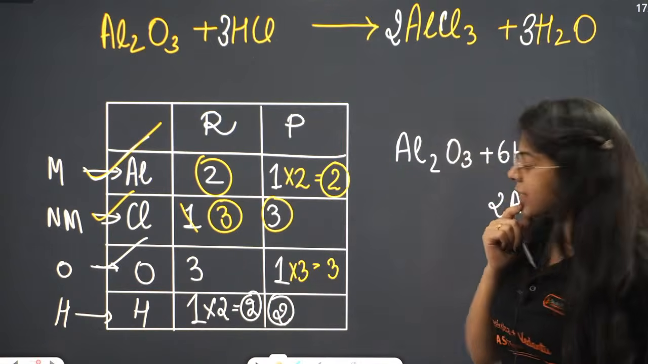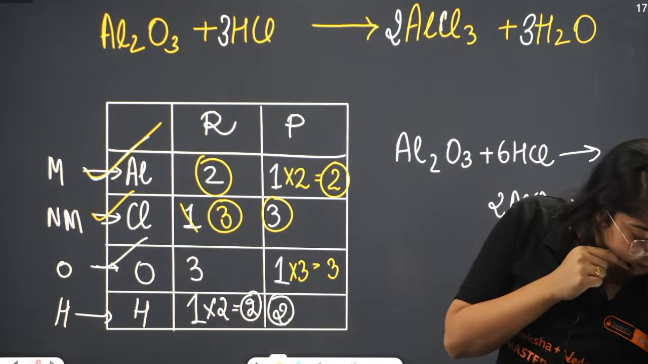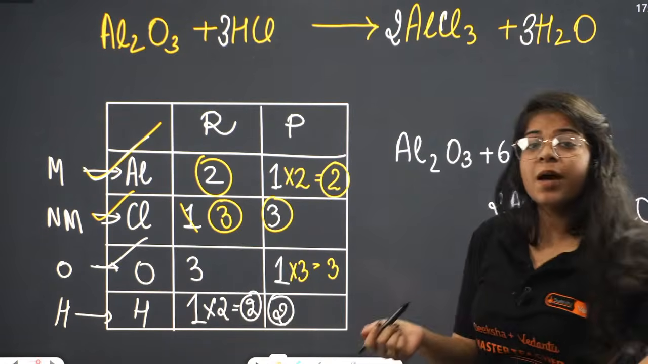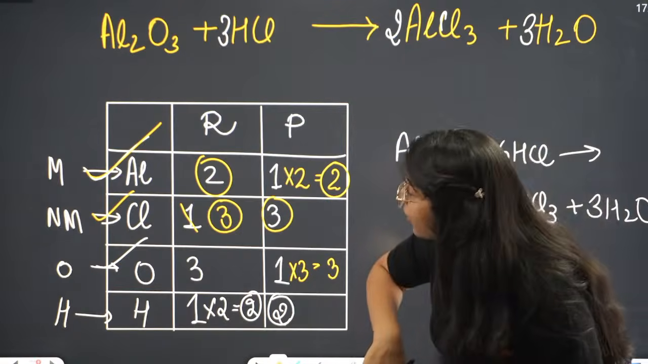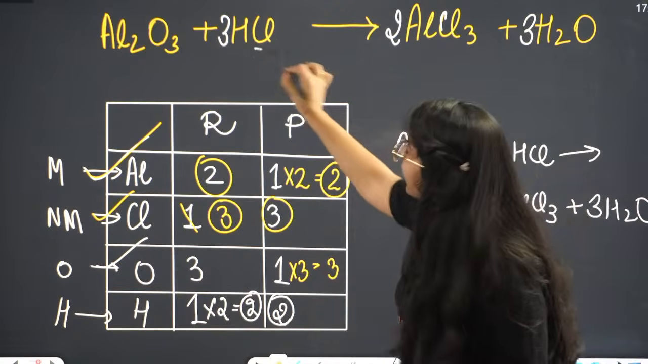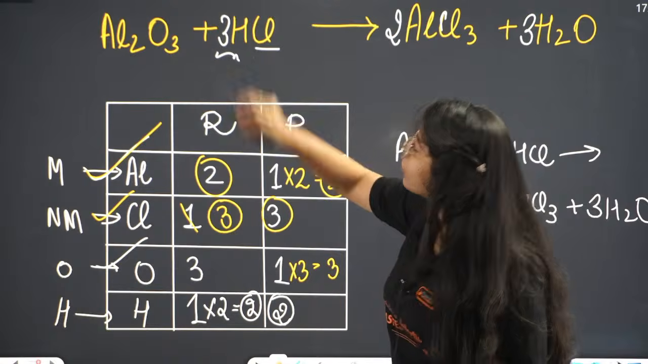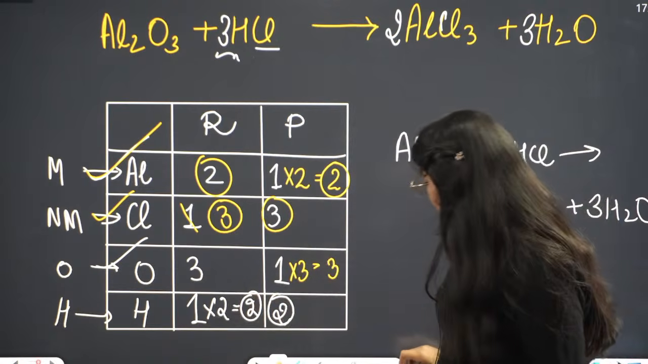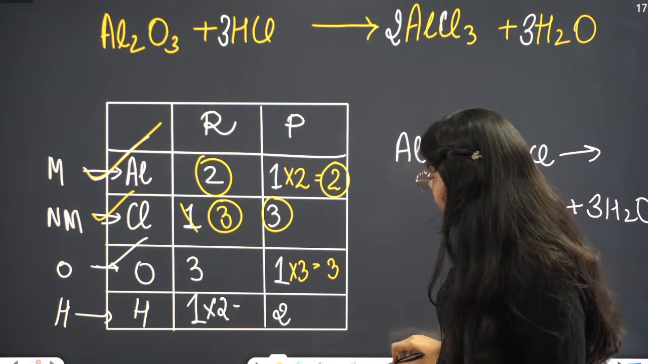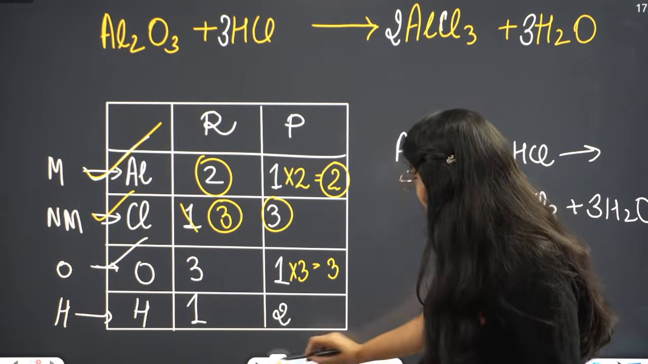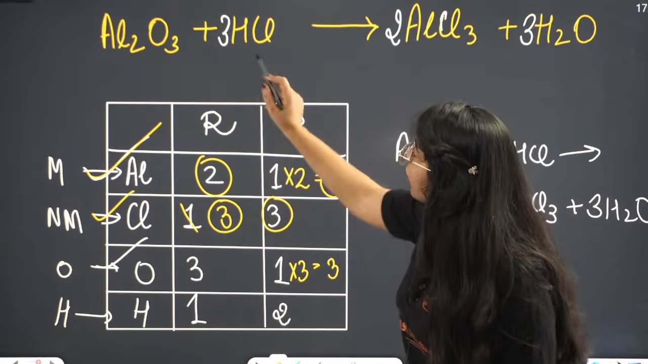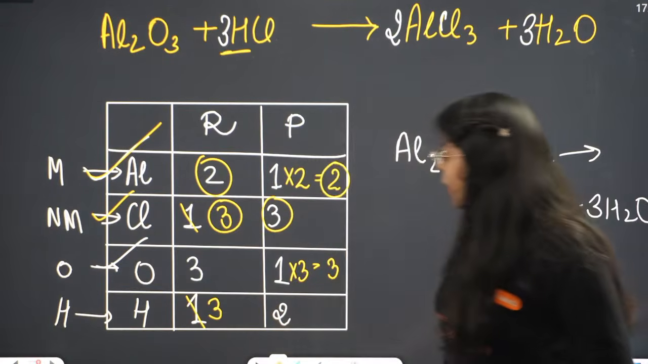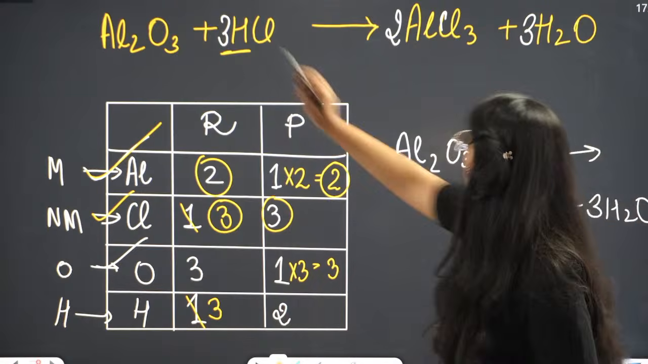Wait a minute. What just happened? In order to balance chlorine, we unbalanced hydrogen. So now hydrogen is not 1 on the reactant side. It became 3 already. It became 3, right? So cut this and write 3. Okay, ma'am. So 3 in HCl.